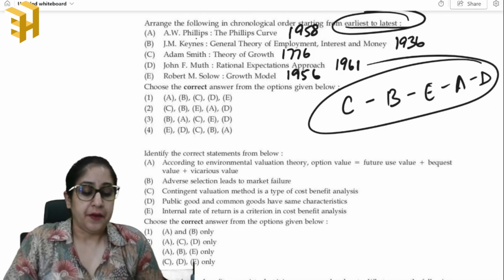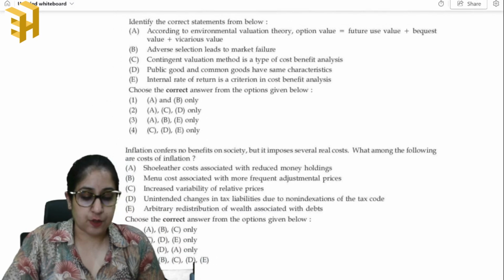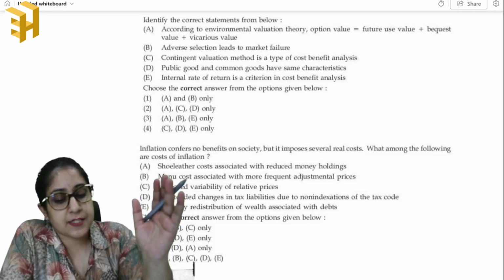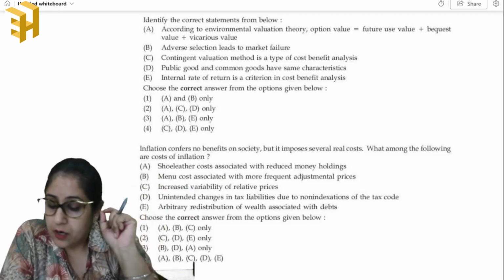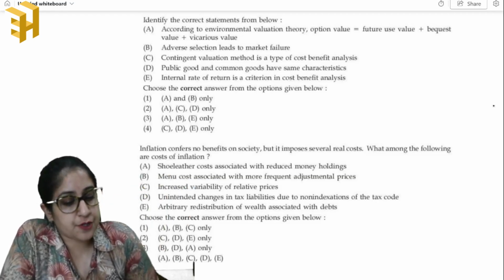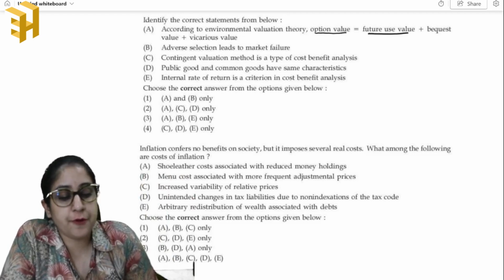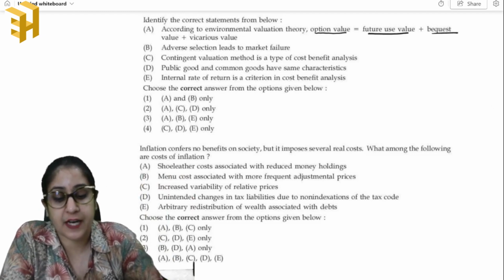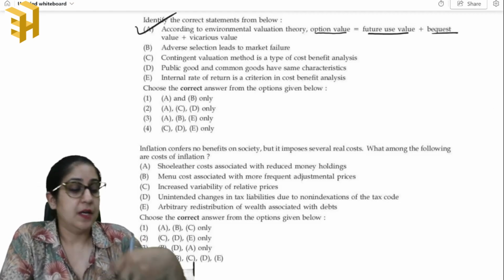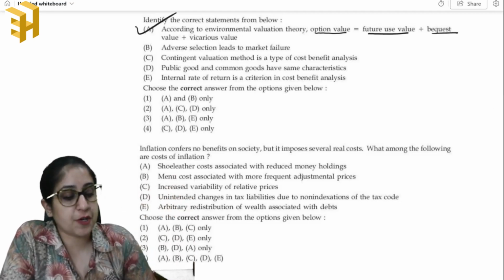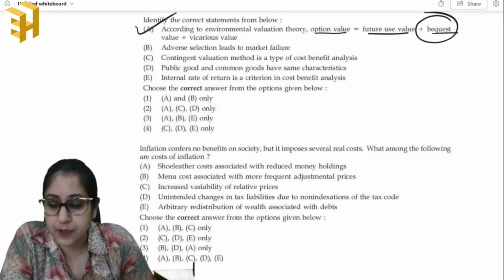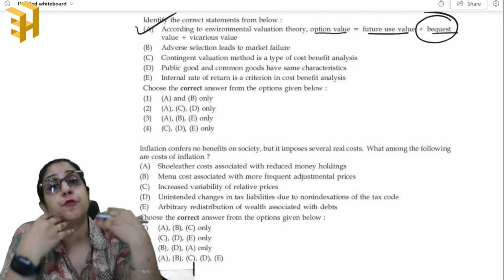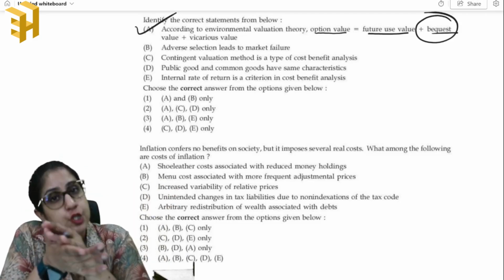Okay. Next question, and a very, very important one. Identify the correct statements from below. Now, according to environmental valuation, option value is equal to future use value plus bequest value plus vicarious value. That is a correct statement. Just for additional information, what is bequest value? Bequest value is when the natural resource is preserved for the future generations to enjoy it.